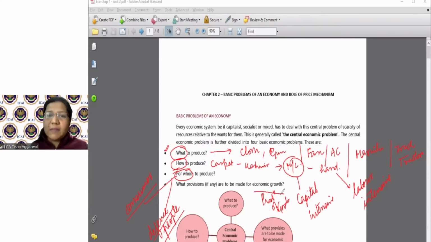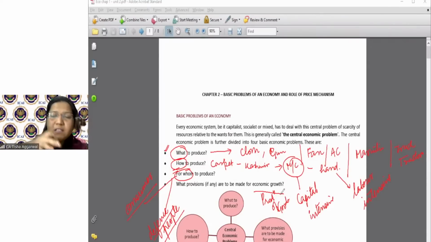I have basic 4 problems, Soumya. One is what to produce, second is how to produce, third is for whom to produce, and fourth is it giving any benefit to the economic growth? So my first question is what to produce. What to produce says, what should I make?